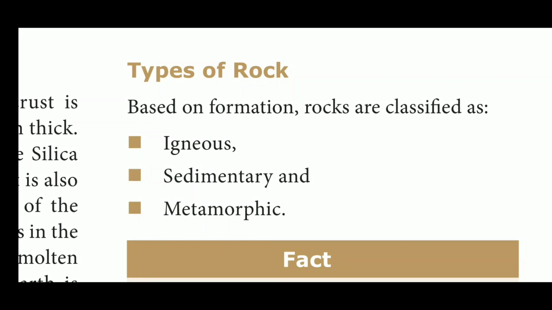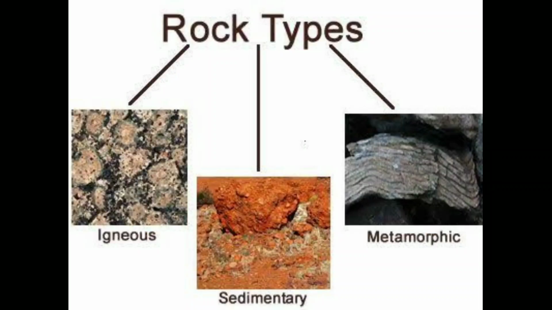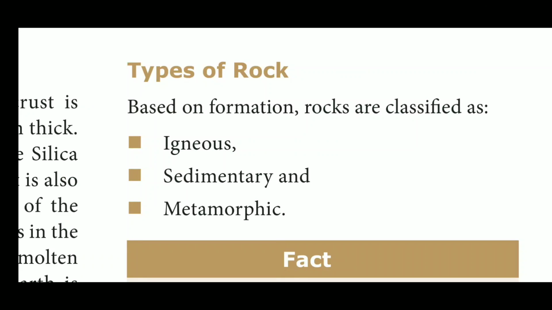The types of rock: there are three types of rock. Based on formation, rocks are classified into three: igneous rock, sedimentary rock and metamorphic rock. First one is igneous rock. The word igneous is derived from the Latin word ignis, meaning fire.